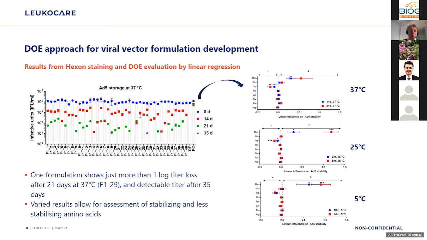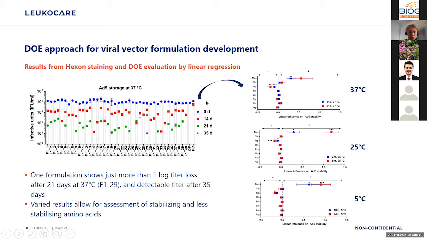The results were determined by hexon staining to test the infectivity units in the different samples. And you can see here on the x-axis all the different formulations listed. We have the infectivity units here on the y-axis, and each bullet here represents one testing result at 37 degrees Celsius.